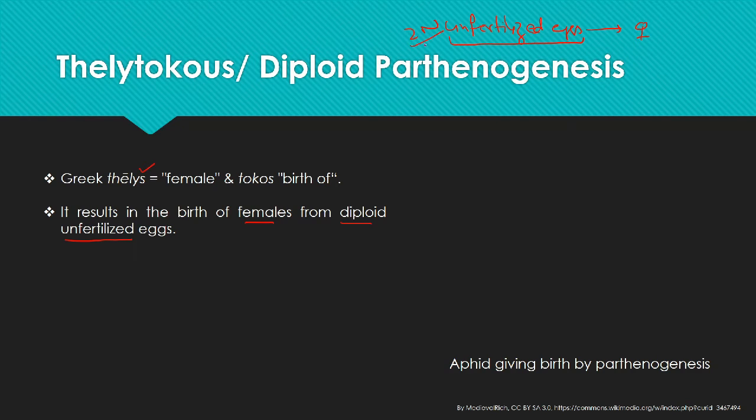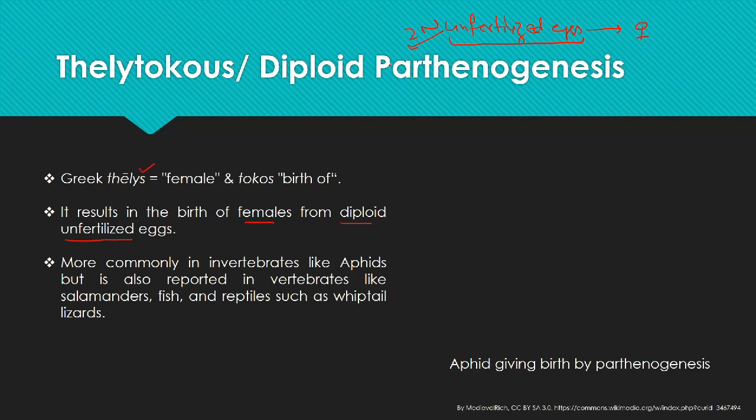And how can an unfertilized egg be a diploid egg? We will discuss it later, but this is due to certain errors in the meiosis, which lead to the diploid unfertilized eggs. It is more commonly seen in invertebrates like the aphids, a very interesting example. But it can also be reported in vertebrates like the salamanders, fish, and reptiles such as the whiptail lizards, a very interesting animal.